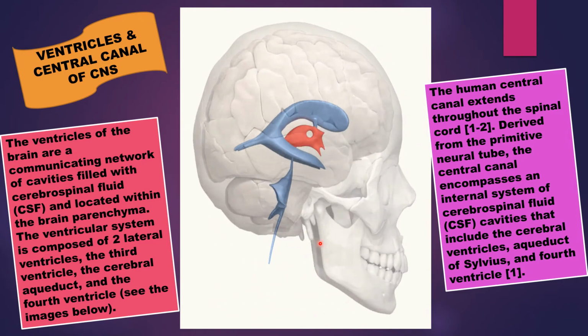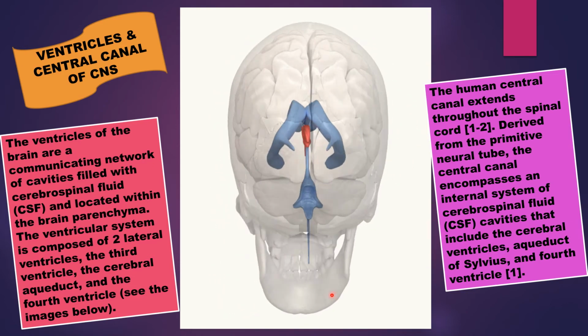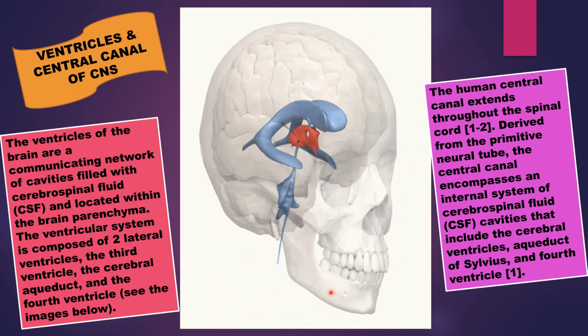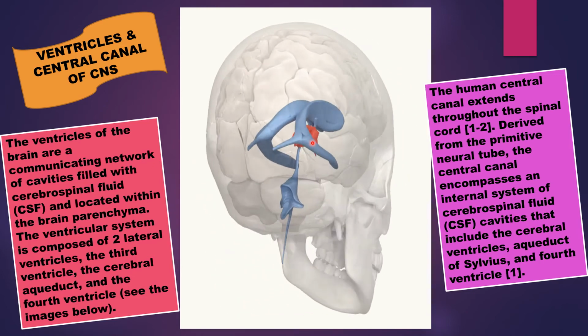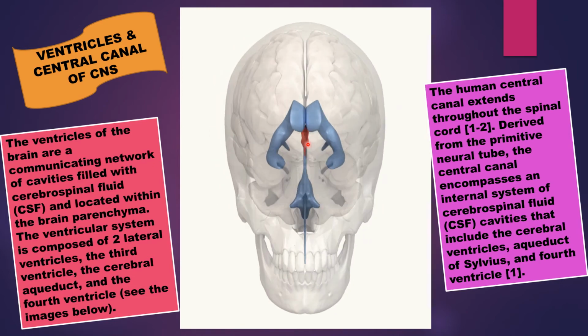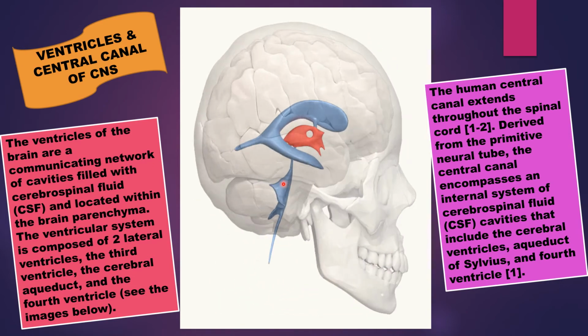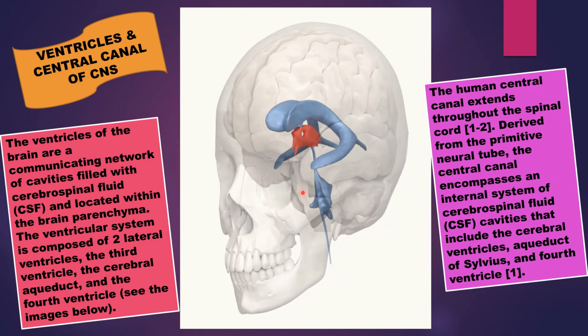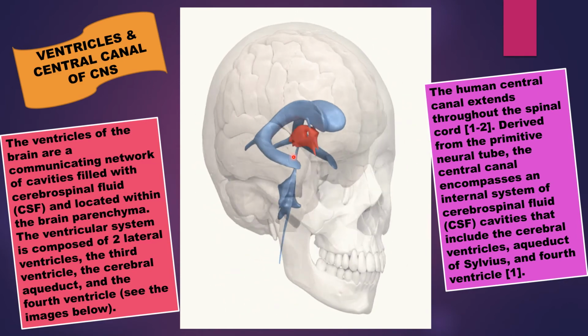And this is central canal of the spinal cord. This narrow portion is the central canal of the spinal cord. And this is third ventricle. This red color is third ventricle. And this one is fourth ventricle. So by aqueduct of Sylvius, third and fourth ventricle are joined over here.